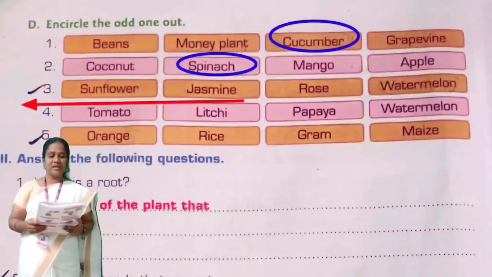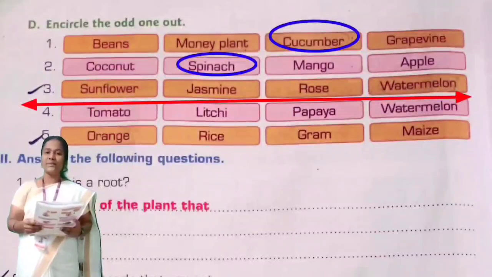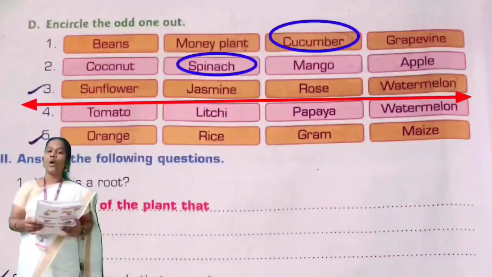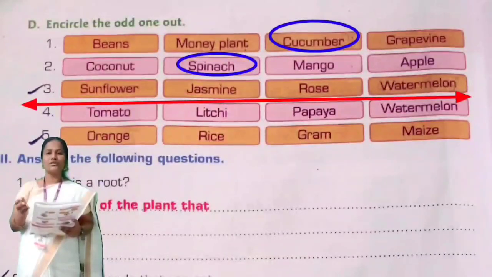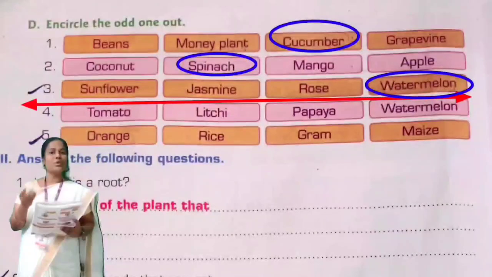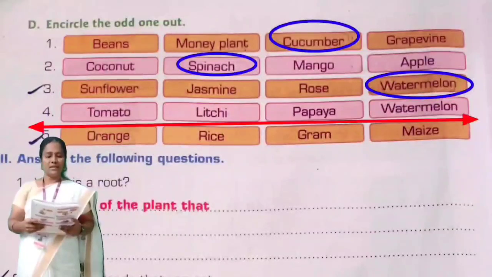Question number 3. Sunflower, jasmine, rose, watermelon. In this set, sunflower, jasmine, rose. These three are flowers. But watermelon is a fruit. So watermelon is the odd one. So you have to circle the watermelon. Yes. The next one, tomato, lychee, papaya, watermelon.